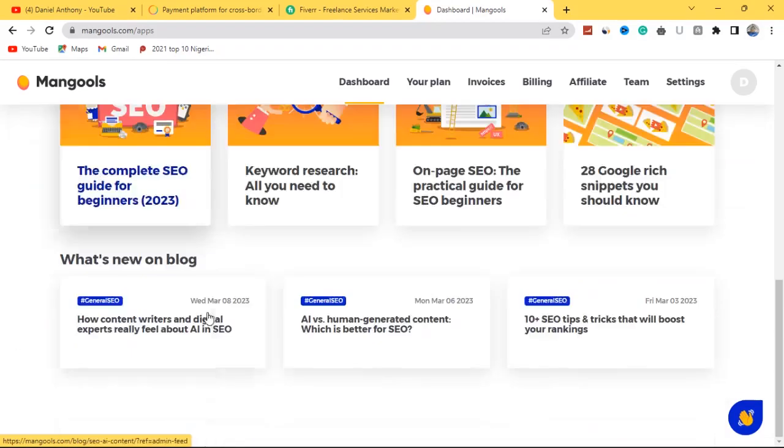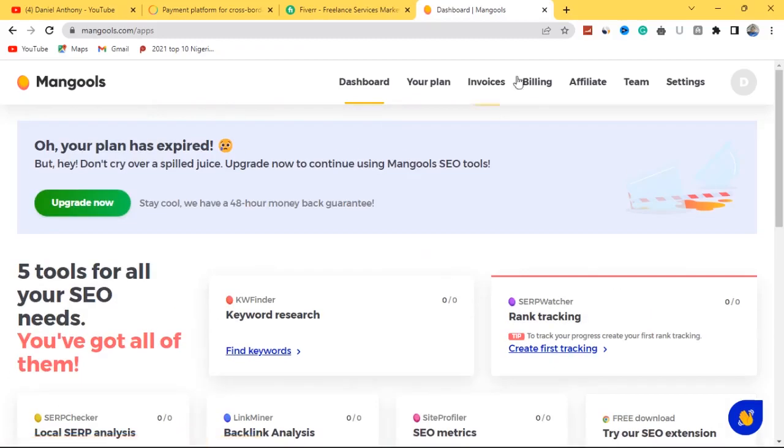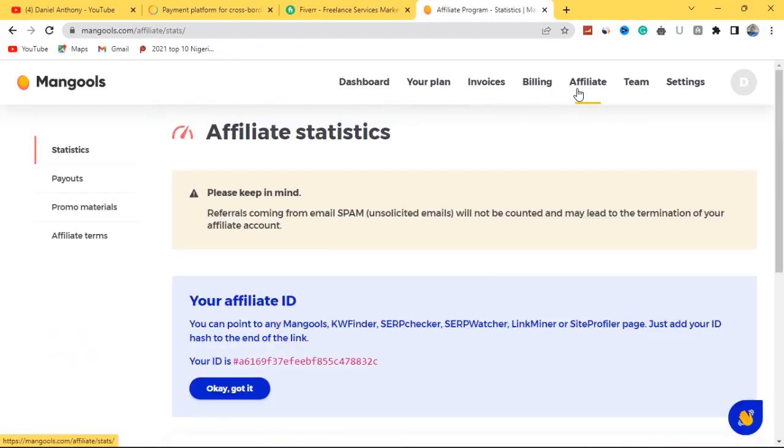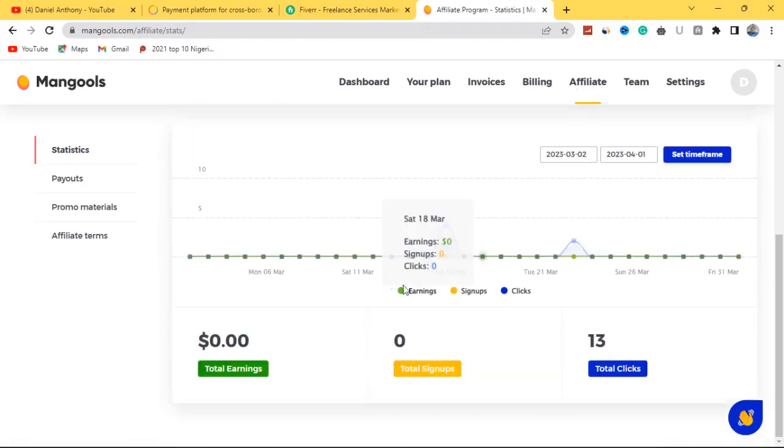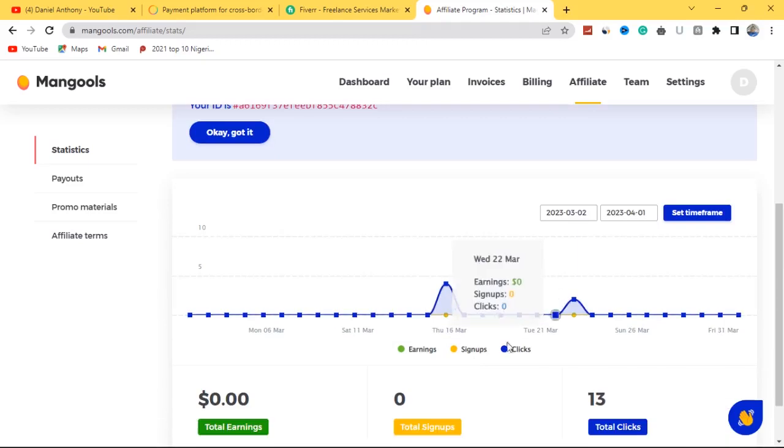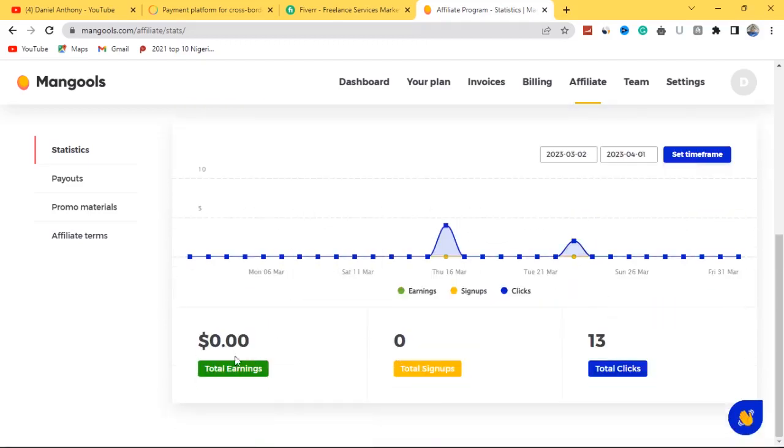So guys, without much further ado, let me take you over to my affiliate section where I have been practicing this thing and I've been seeing gradual results. If you scroll down a little bit, you see that I have 13 clicks already, and this is actually the metrics, how it's going. So 13 people have actually joined Mangoose with my own referral link, but as soon as they start purchasing a pricing plan, I'll start earning right away. My earnings will start reflecting here. So this is how it actually works with the Mangoose affiliate program.